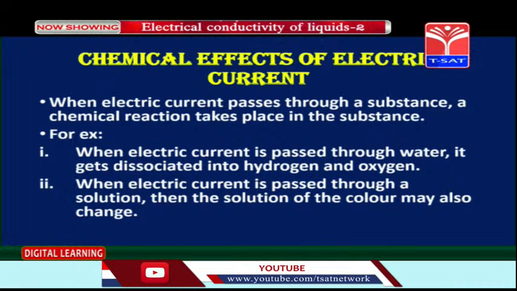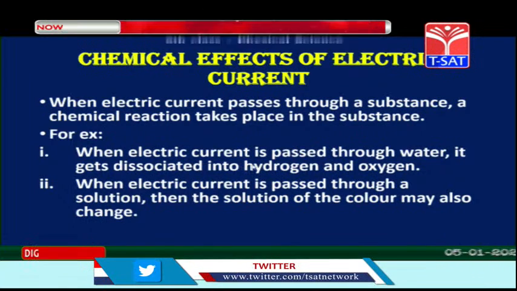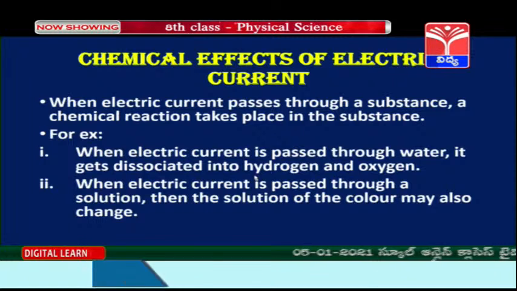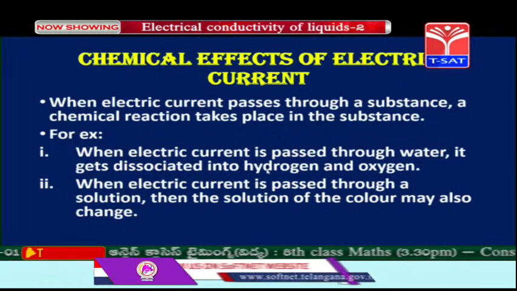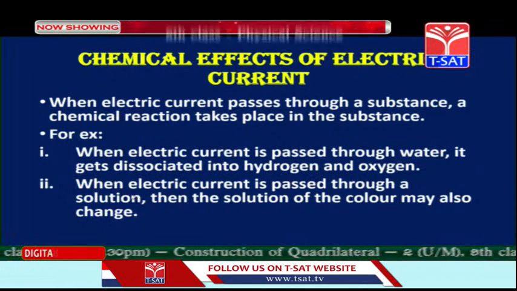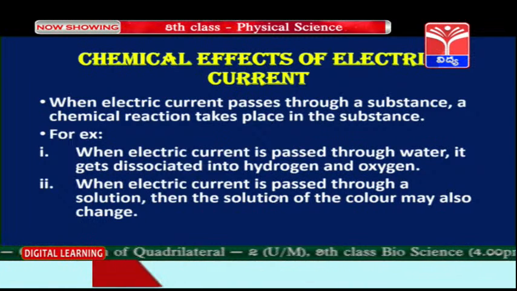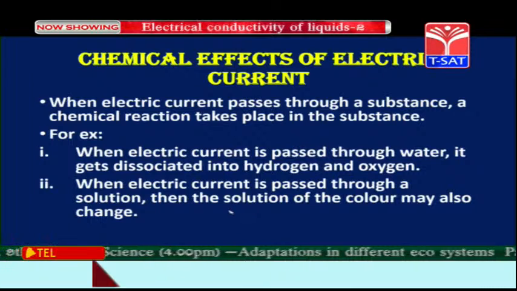Okay children, H2O is the chemical formula of water. So when current is passed through this water, then the electric current makes the water molecules get dissociated as hydrogen and oxygen.